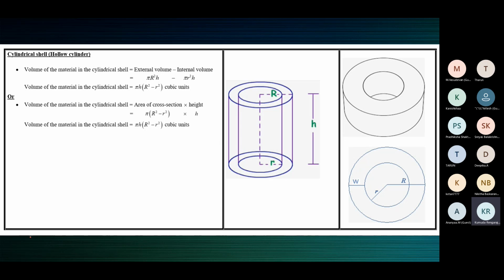The thing is about the radius. You will have two radii only when the wall is thick. You'll have only one radius when the wall is thin, or nothing is mentioned about the wall. Supposing they say hollow cylinder, but there is no mention about the thickness of the wall, ignore it. There's only one radius.